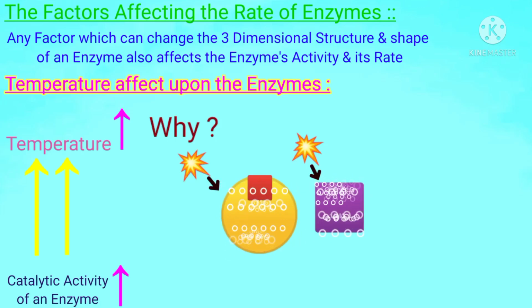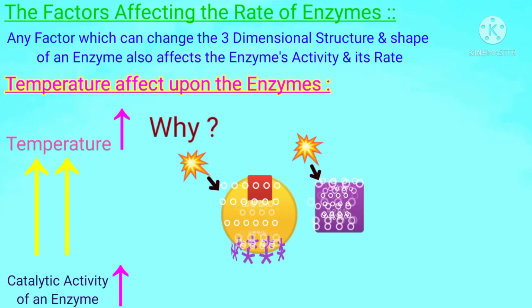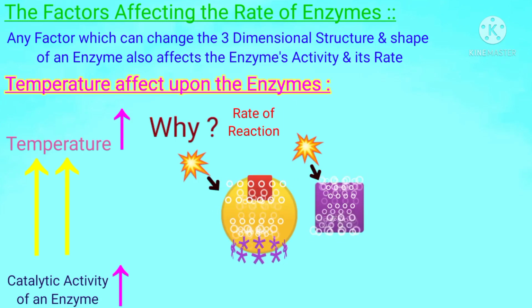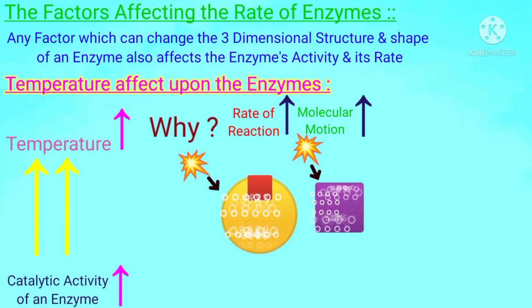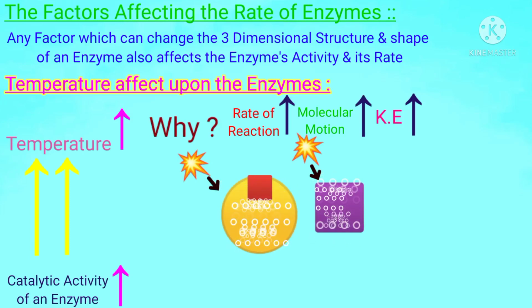That's why the rate of reaction by the enzymes is increased, and in the presence of the enzyme, the rate of reaction increases. Students, for this reason, we can say that by providing heat to the substrate, its molecules and atoms begin to vibrate and molecular motion is increased. As a result, kinetic energy will also be increased.